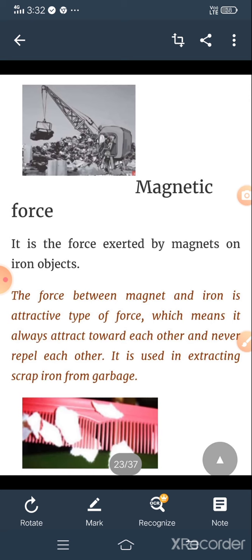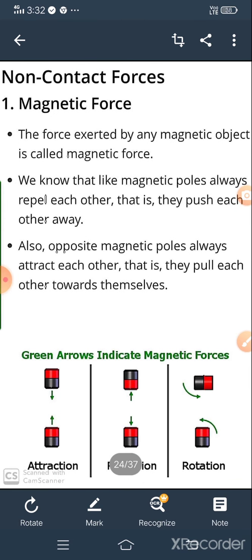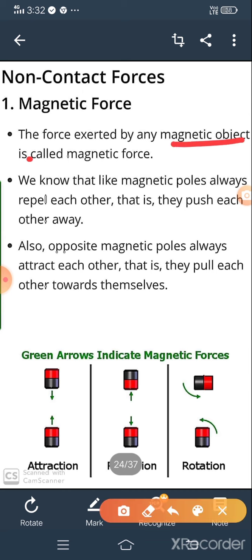It is used in extracting scrap iron from garbage. So the definition of magnetic force is the force exerted by any magnetic object.